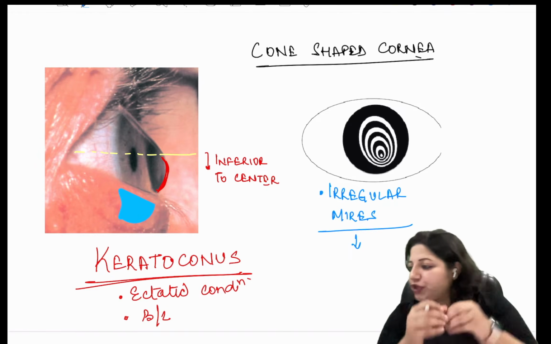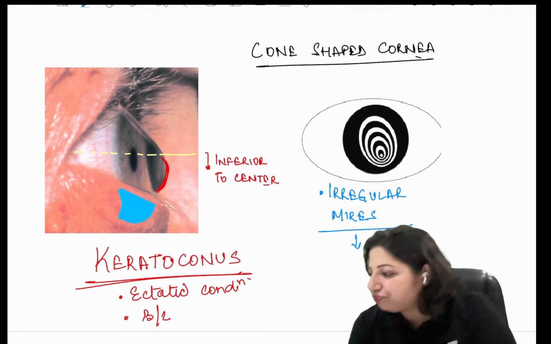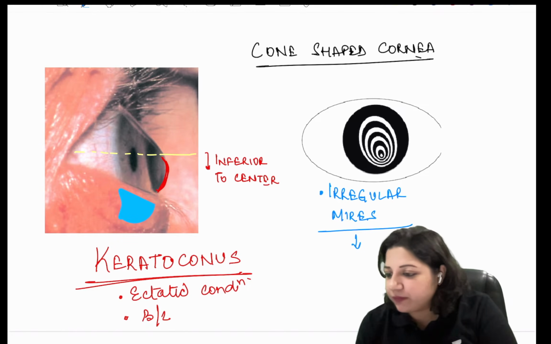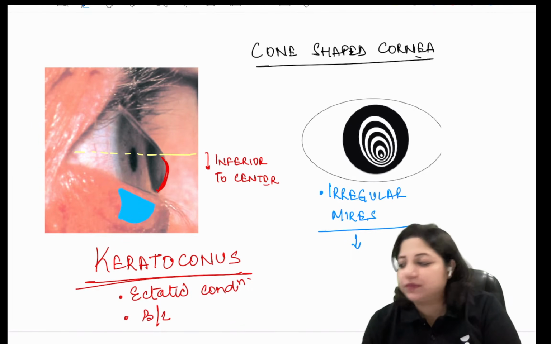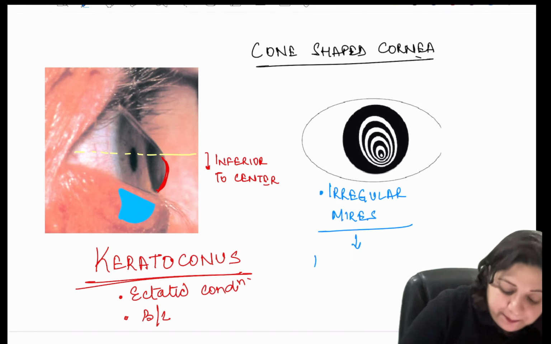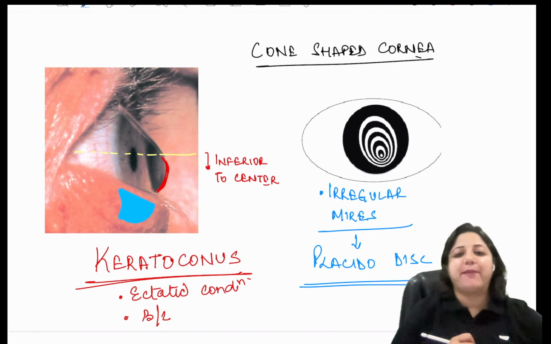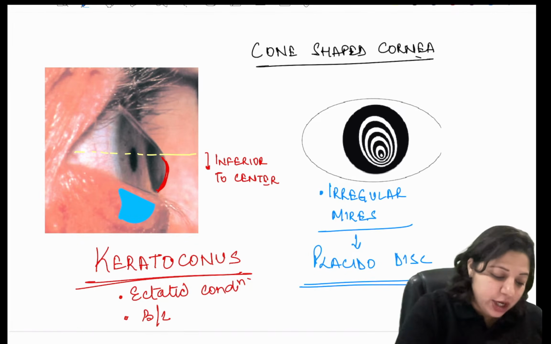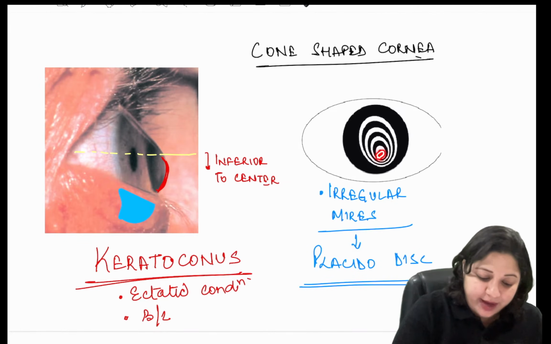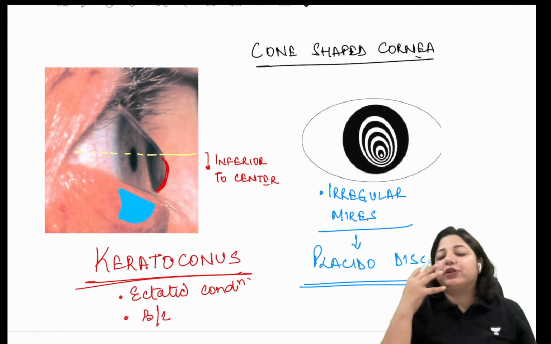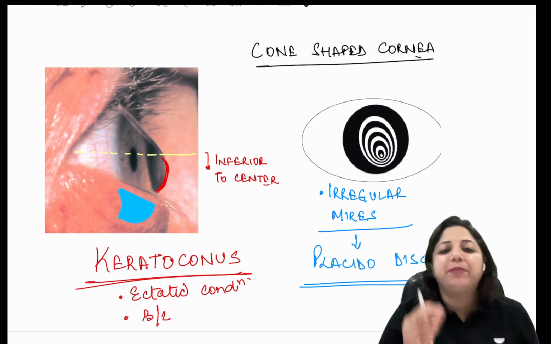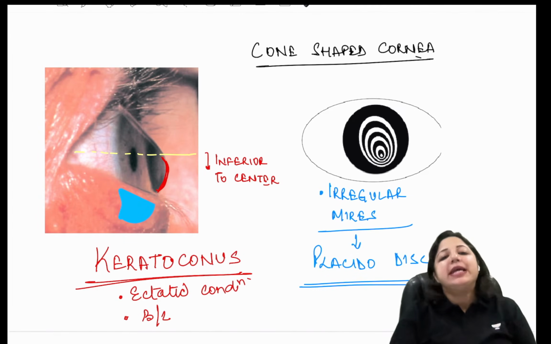Tell me. So this is the Placido disc. This is the Placido disc examination. If you see carefully, the mires are irregular. So the irregular mires are seen in Placido disc examination in keratoconus.